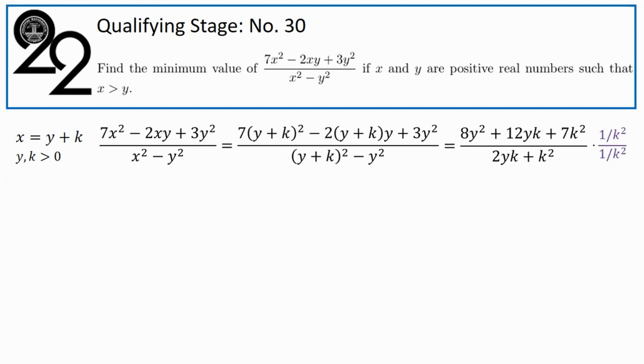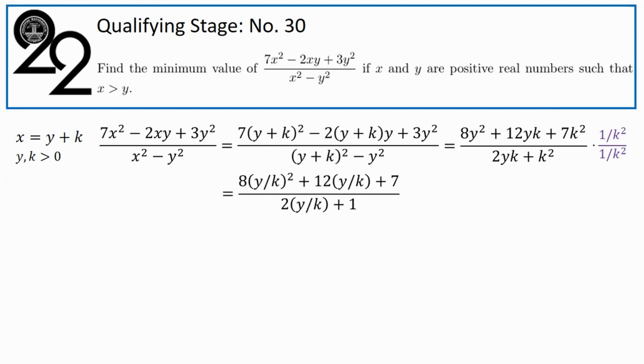This is what we're going to get. In the numerator's first term, 8y squared over k squared, or 8 times the square of y over k. And then 12yk divided by k squared, that's going to be 12 times y over k, and then continuing plus 7 in the numerator, and then in the denominator twice y over k plus 1.